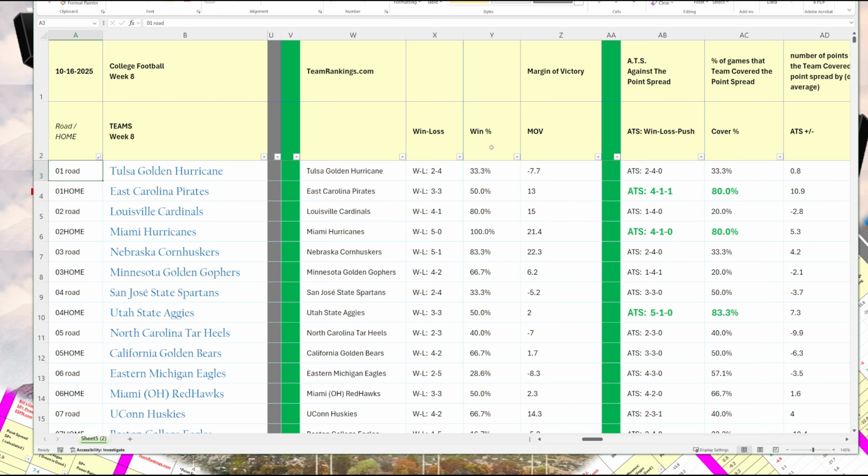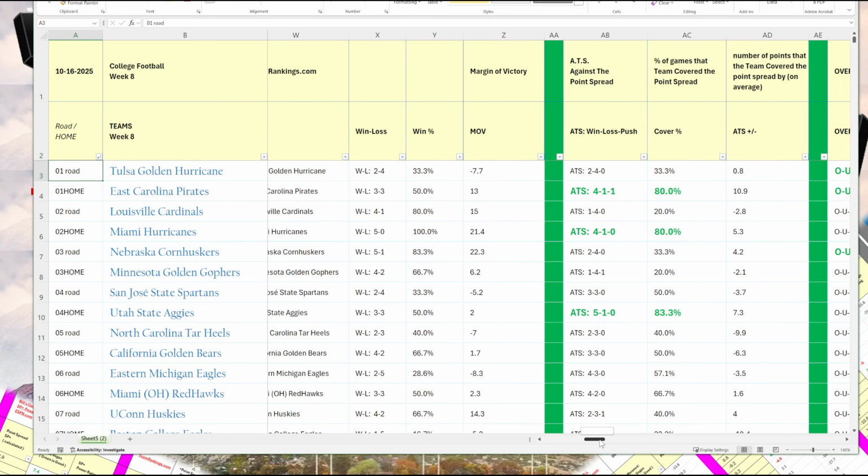But first, when you're comparing these, let's say you're looking at game 1, Tulsa versus East Carolina. You see here the win percentage. East Carolina is 50%, Tulsa is 33%. MOV is margin of victory. What is their average margin of victory? We see that East Carolina is plus 13 and Tulsa is minus 17.7. So that's just score results, margin of victory. Now the next column has against the spread information.